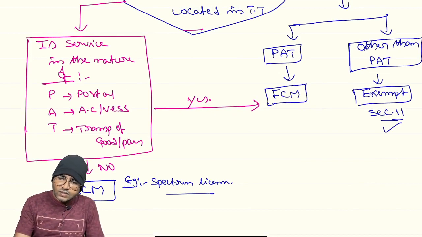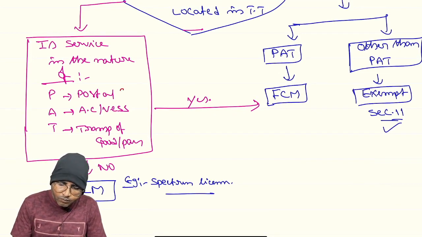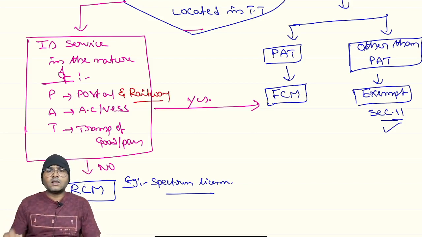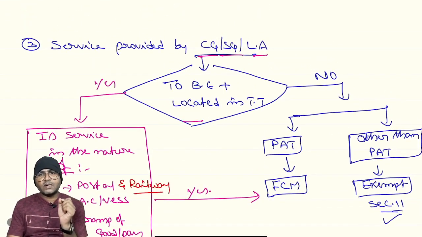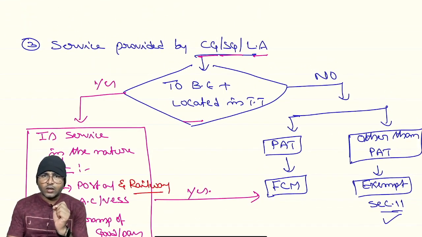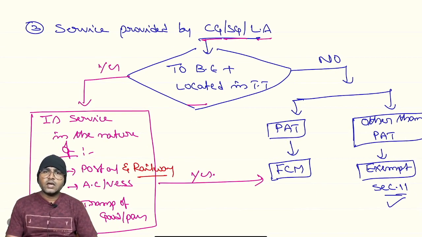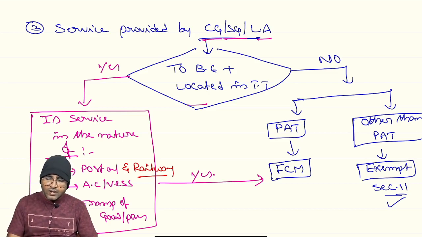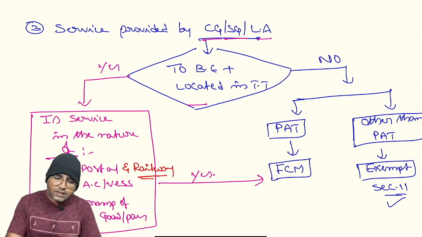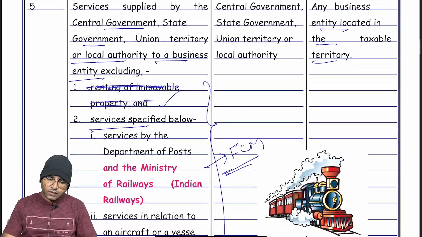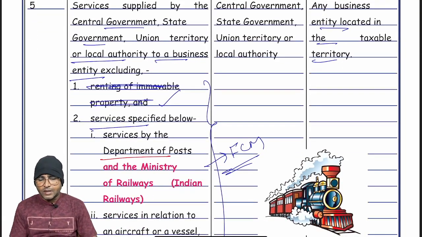if these services are provided by railway, where services are provided by CG, SG or local authority, right, and to a business entity located in taxable territory, where the railway is also providing services in relation to such services, forward charge mechanism applicable. See here, services provided by the Department of the Post or Ministry of Railways.